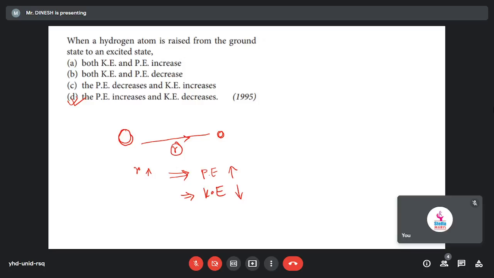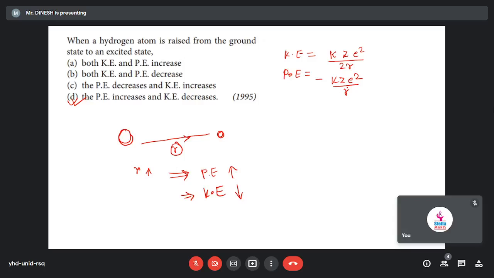Or you can do it from the relation also. Total energy relation. Did you remember the kinetic energy relation, the potential energy relation? Kinetic energy is equal to what? K Z square by 2R, right? That will be the kinetic energy, and potential energy will be minus K Z square by R, right? If you add, that will be the total energy.